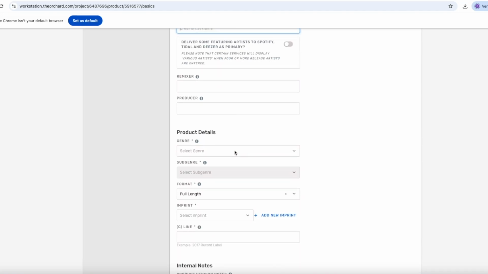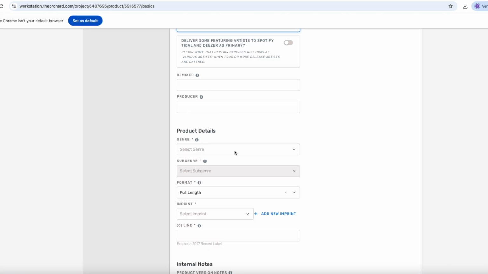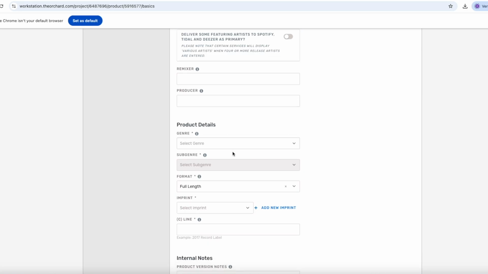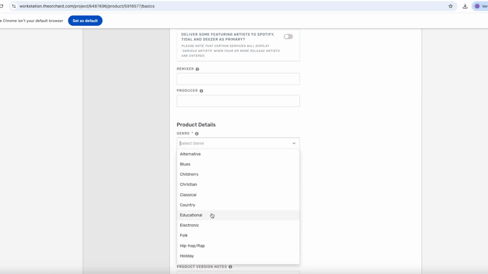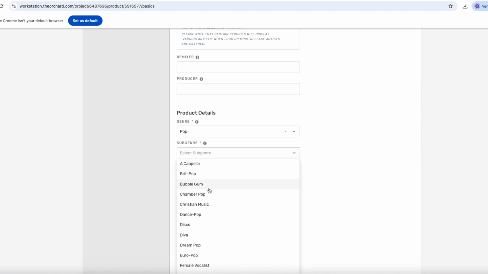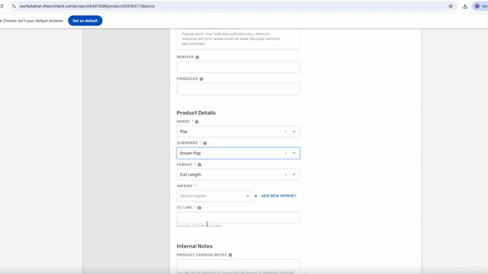Moving on to genre. Here you choose what genre the album belongs to. You must select both a main genre and a subgenre. Some genres, like classical, soundtrack, and spoken word, have specific formatting rules and restrictions attached. You can read more about those in the link in the video description. But for this release, we're going to choose pop as the main genre, and then we'll select dream pop as a subgenre.